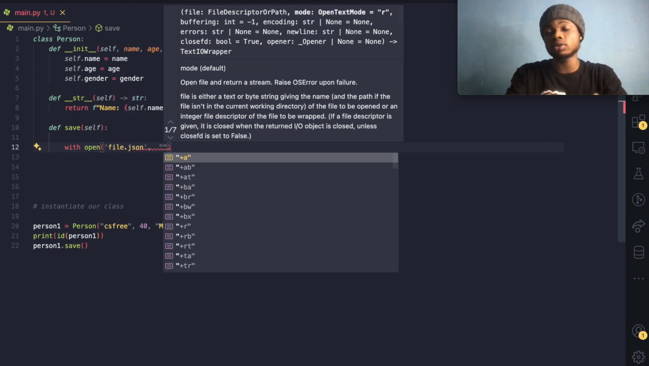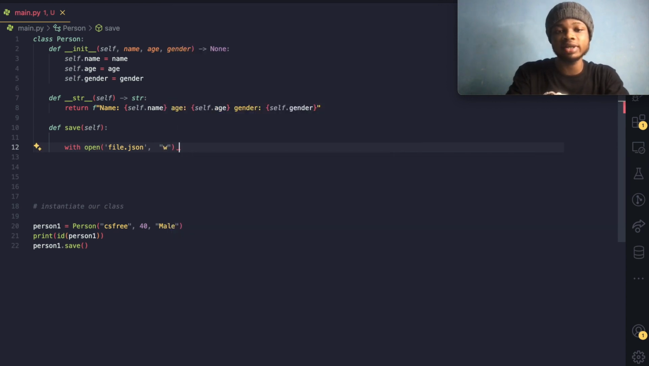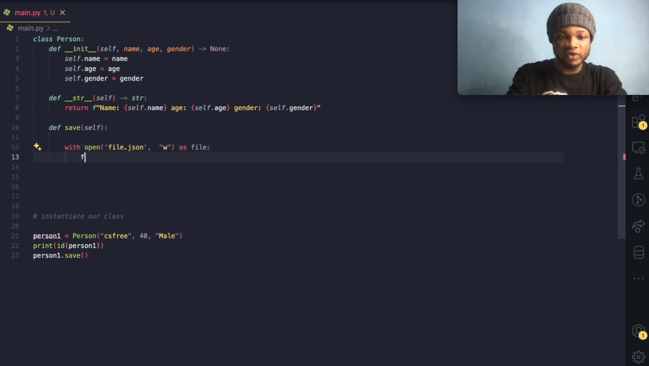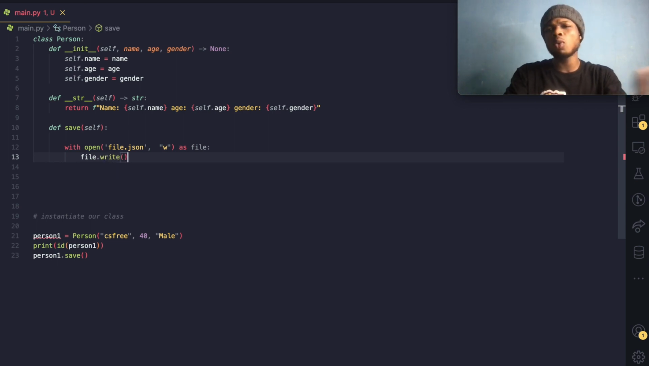And what method or what operation are we doing? We are writing to our database, and we do as file. Then we'll come over here and we do file.write. And what are we writing? We want to write this self into the database, and we do self. And obviously we are calling it over here, right?